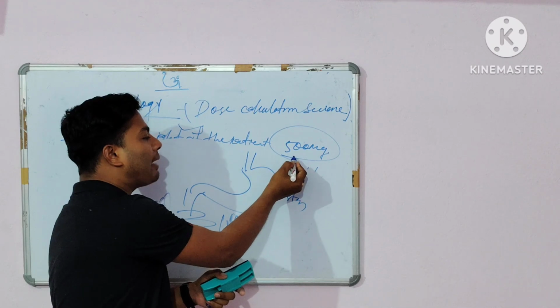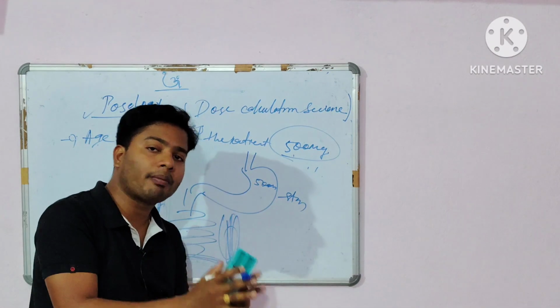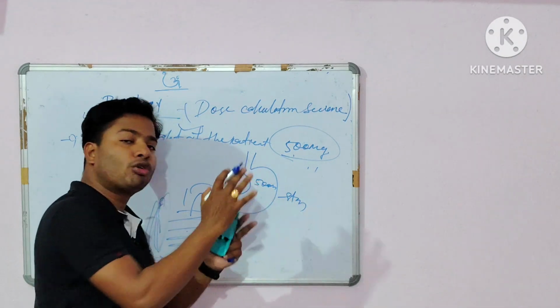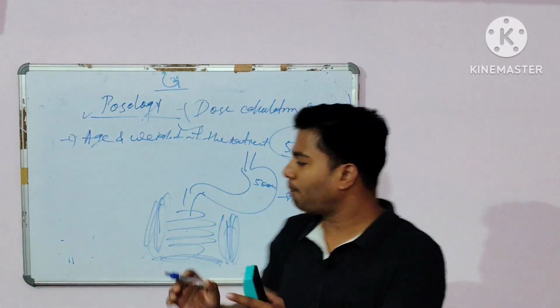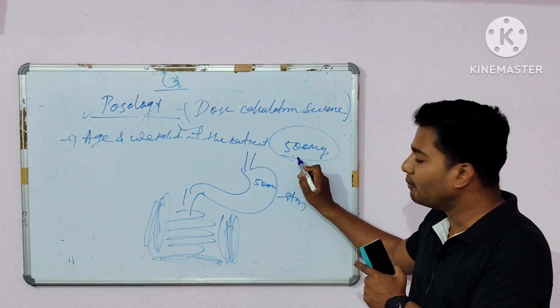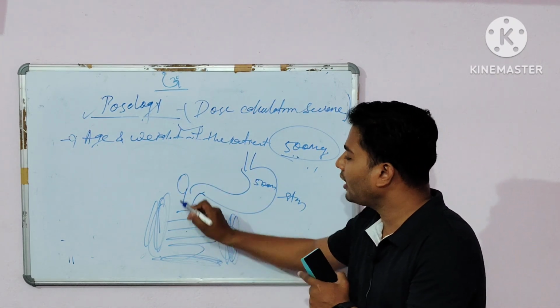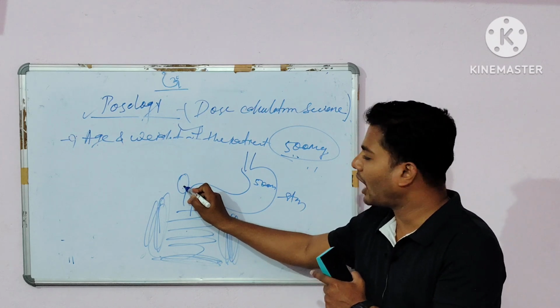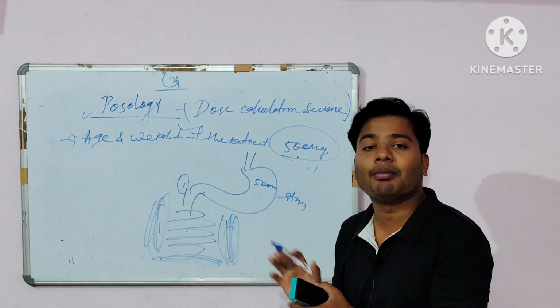When you administer paracetamol 500 mg, the drug enters into the body, and before going into the systemic circulation, that paracetamol goes to the liver by the portal vein through the portal circulation for metabolism.